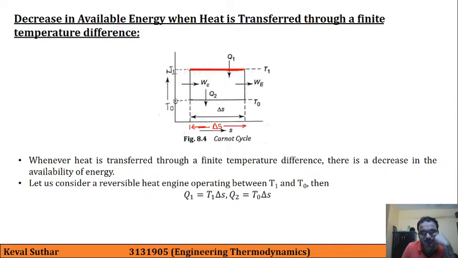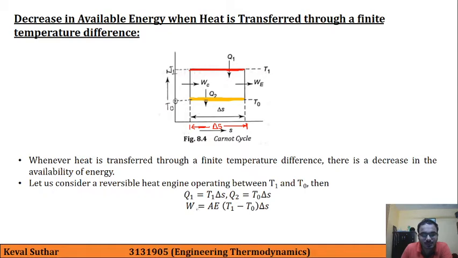Okay, so once we multiply T1 and delta S, we can get the value of Q1, and similarly the value of Q2, that is the quantity of heat which is being rejected into the environment, is here. Q2 is equal to T0 into delta S.